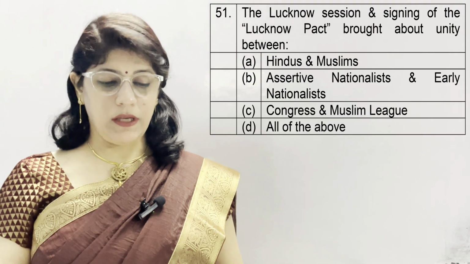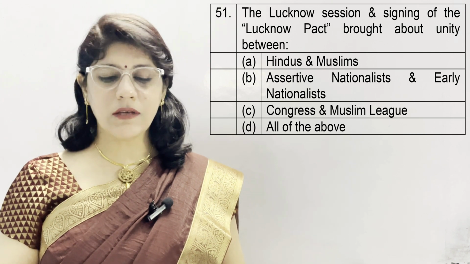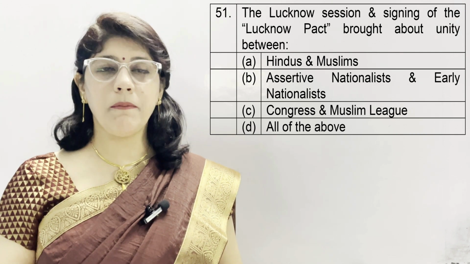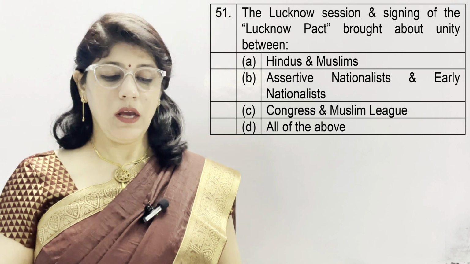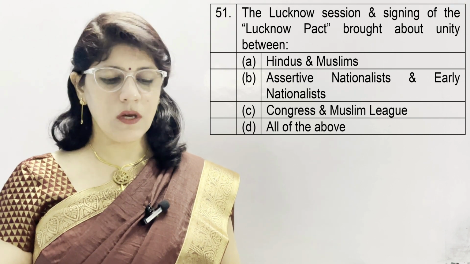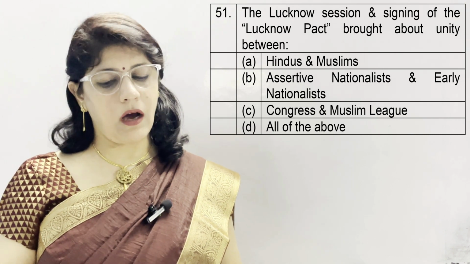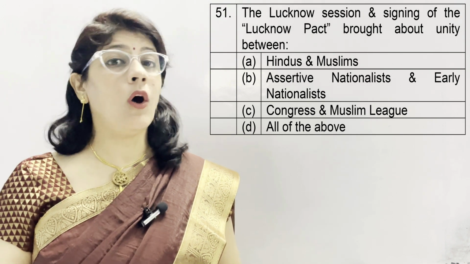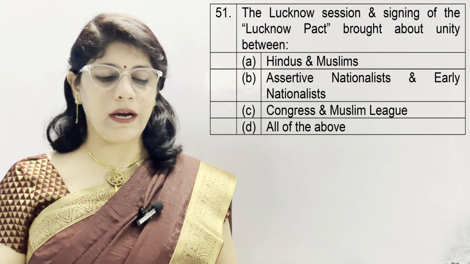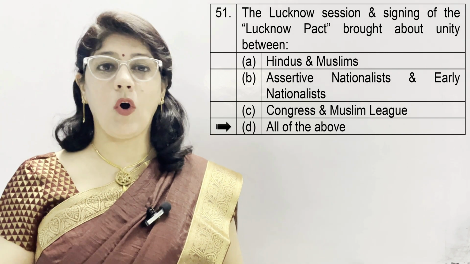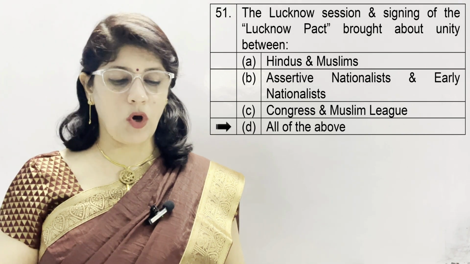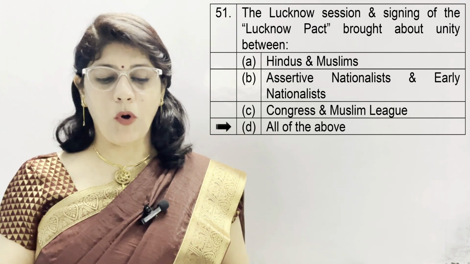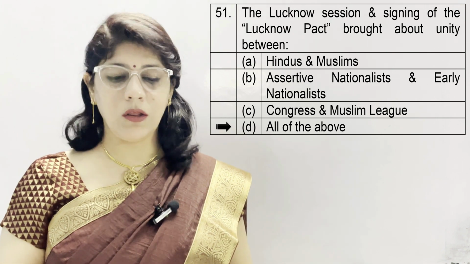Question number 51. The Lucknow session and signing of Lucknow Pact brought about unity between A option Hindus and Muslims, B assertive nationalists and early nationalists, C Congress and Muslim League, and D all of the above. And we know that the correct answer is all of the above, because this historic session of Lucknow brought about unity among all these.